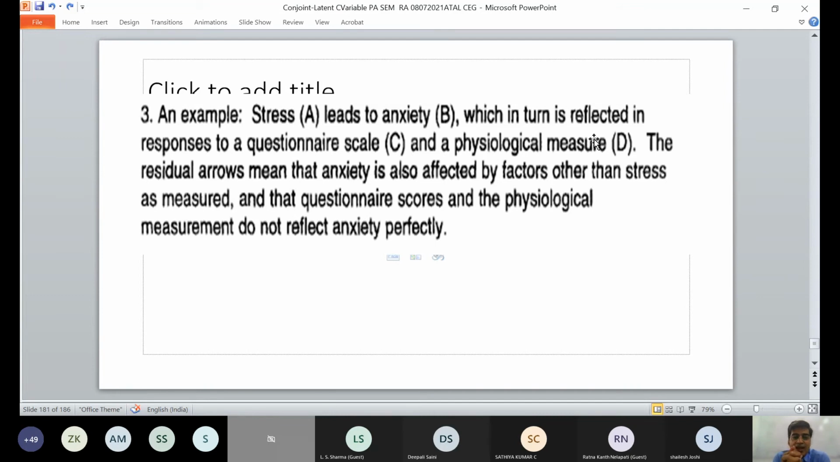Stress A leads to anxiety, which in turn is reflected in response to a questionnaire scale and a physiological measure. The residual error means the anxiety is also affected by factors other than stress, and that the questionnaire scores and the physical measure do not reflect it perfectly.